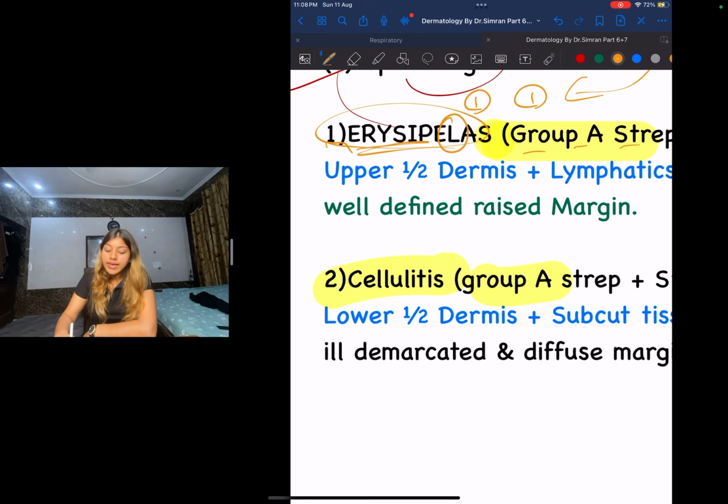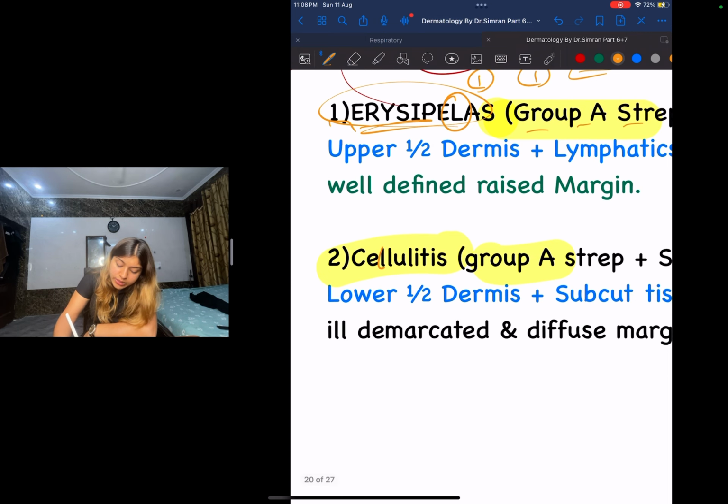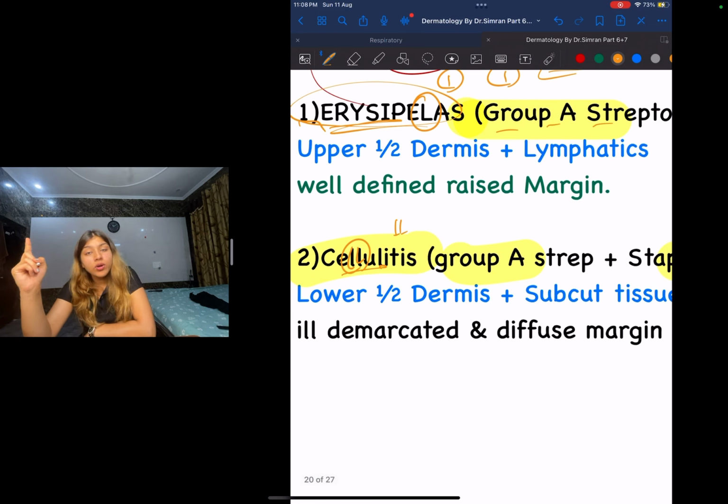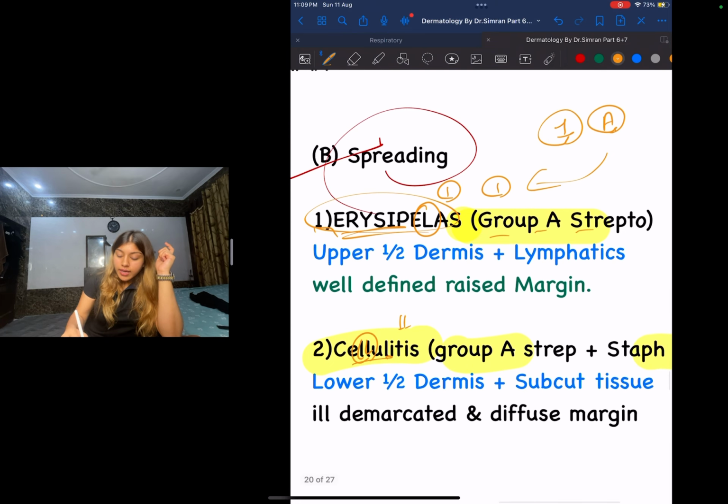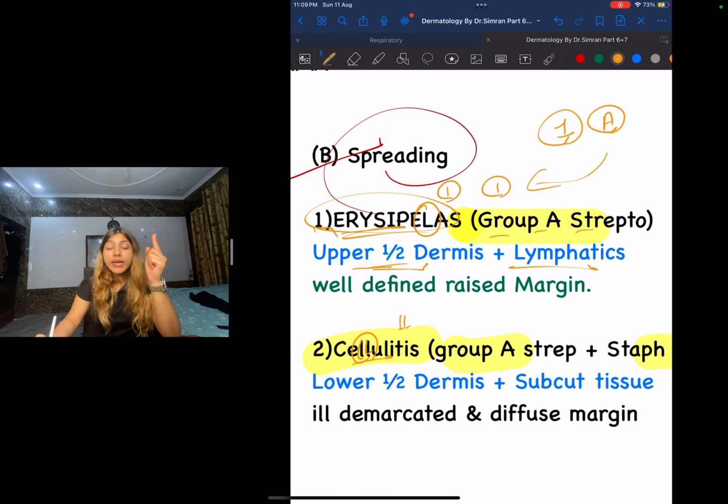Okay. Next, guys, in cellulitis, I can obviously see two L's. There are two L's. Means there are two organisms that are causing cellulitis. That is going to be group A streptococci and Staph aureus. Okay. Now let us understand this in much better depth. Erysipelas, guys, involves the upper half of your dermis and your lymphatics. What is involved? It involves the upper half of the dermis and your lymphatics.